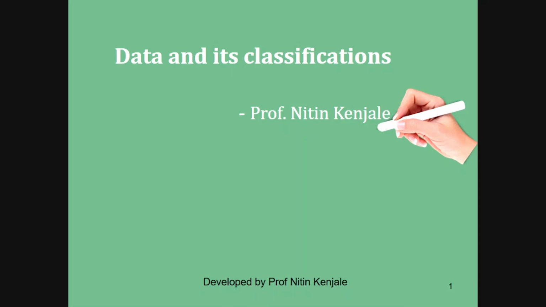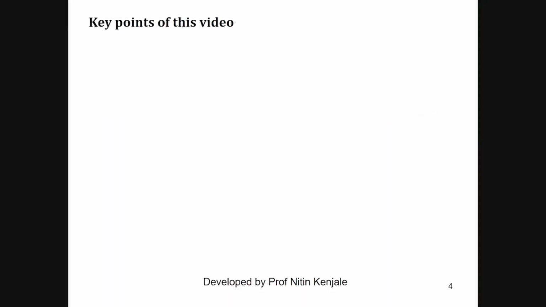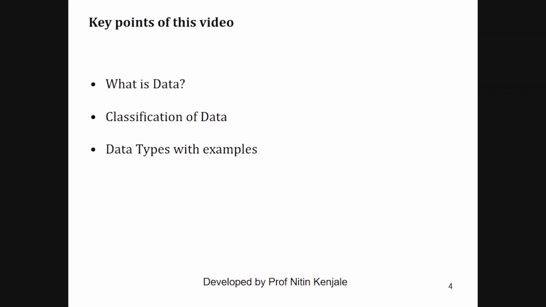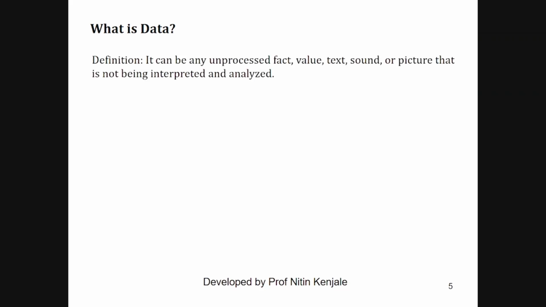In this video we are going to see the most basic question and answer in data analysis, that is, what is data and its classification. The key points of this video are what is data, classification of data, and data types with examples. So let's see the formal definition of data. Data is anything that is an unprocessed fact, value, text, sound or picture that is not being interpreted or analyzed yet.